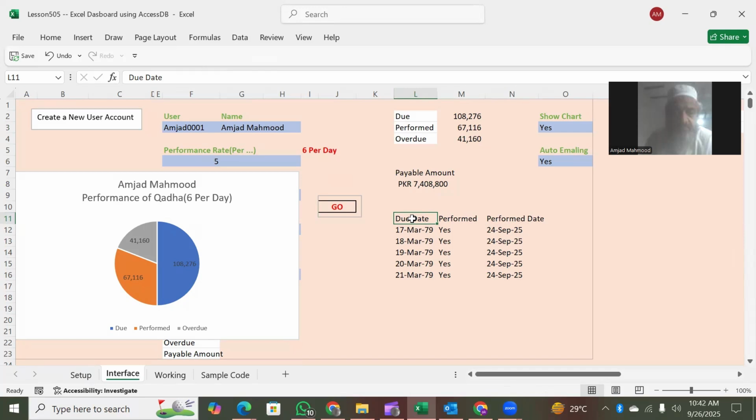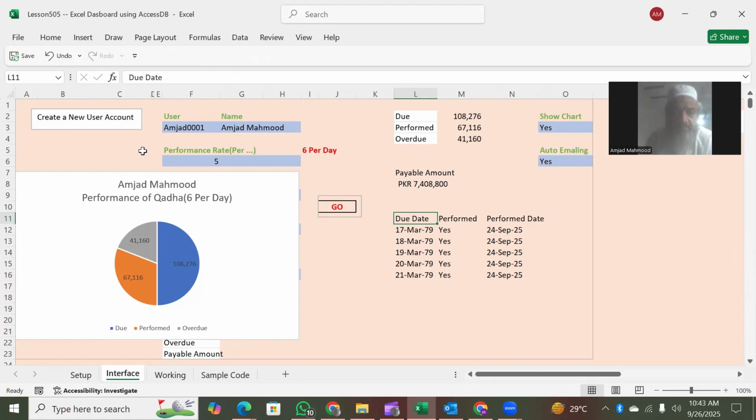Welcome to this series of videos in which we are showing you how we can create a simple dashboard which can help you track all your due activities and perform the activity. It means you pass on the entries that you have performed certain activities which were due, and what are left outstanding. So those are the overdue.